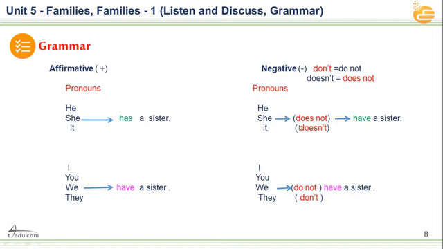You can see the same sentence, but we only put does not between the pronoun and the verb.